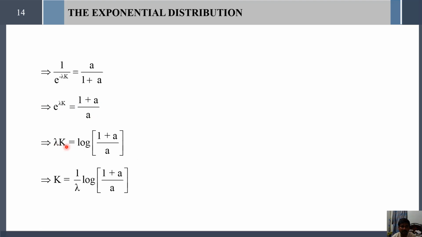Then to eliminate the exponential function, taking the logarithmic function on both sides, lambda k equals log of 1 plus a divided by a. Then taking the lambda value to the right hand side, k equals 1 divided by lambda into log of 1 plus a divided by a.